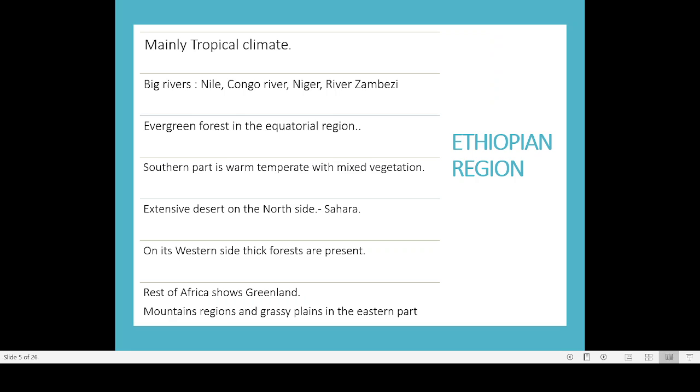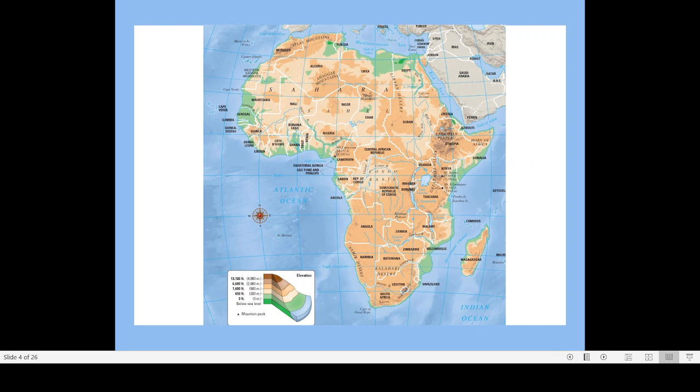Then in the equatorial region we are finding a lot of evergreen forest. Another peculiarity that we are finding is that the southern part is warm temperate with mixed vegetation. What is the meaning of the word warm temperate? Basically, this is the Mediterranean Sea.